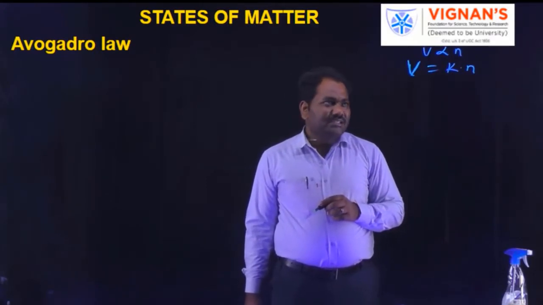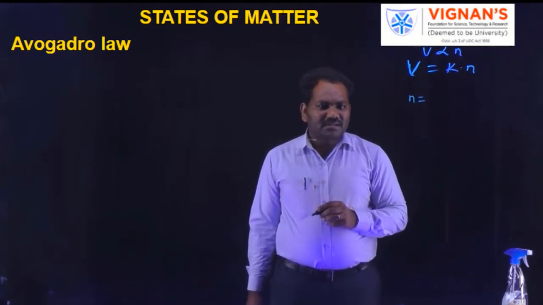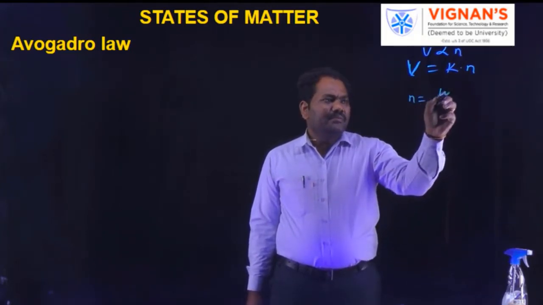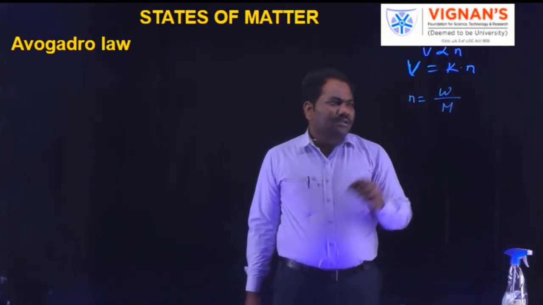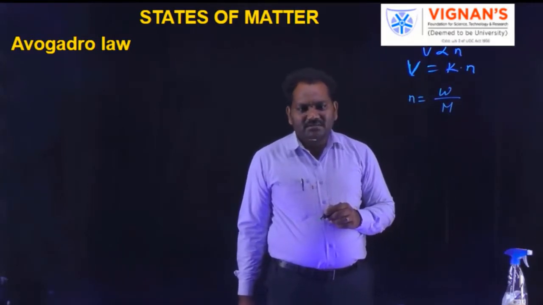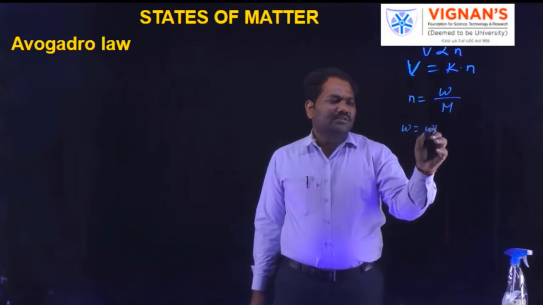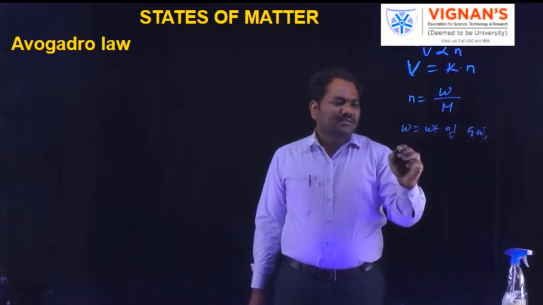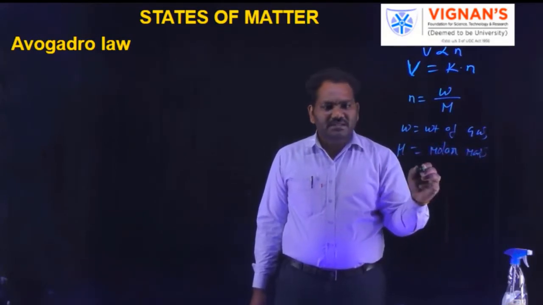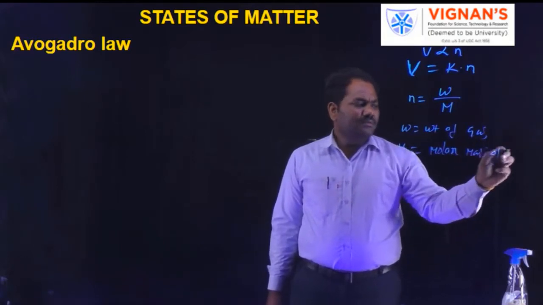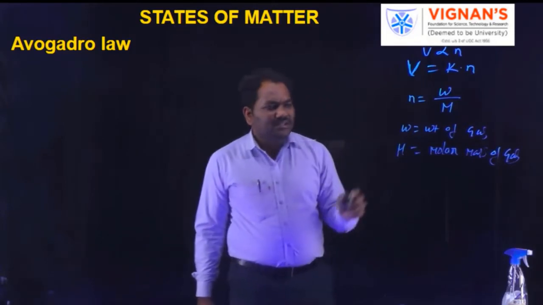Okay, what I am saying here, we know that n, the number of particles or molecules or atoms, is equal to weight by gram molecular weight. Here, W is equal to the weight of that gaseous substance, and M is equal to the molar mass of the gas. So now the above equation is also right like this.